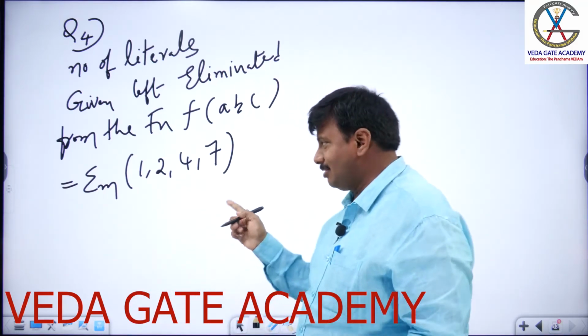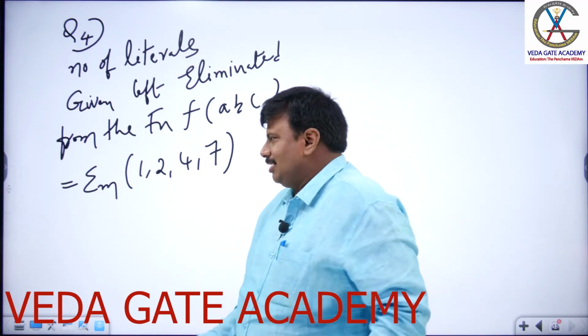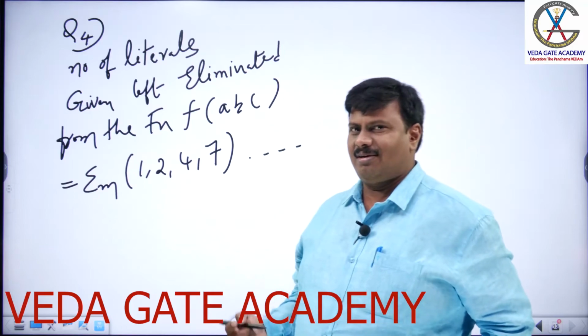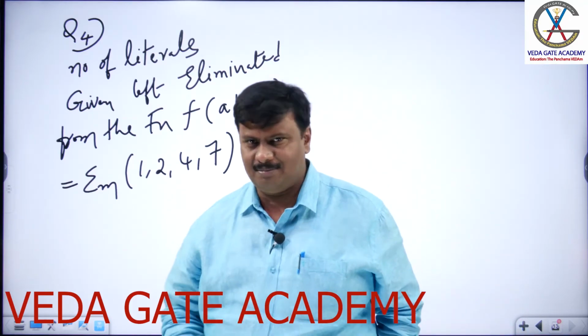Yes, and this is the function given. The answer is a fill in the blank. You need to write the numerical number for this, a numerical answer type.